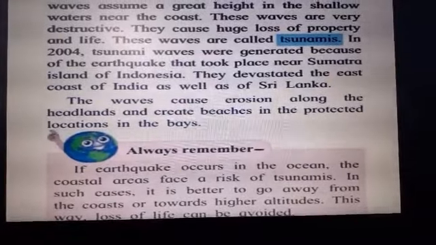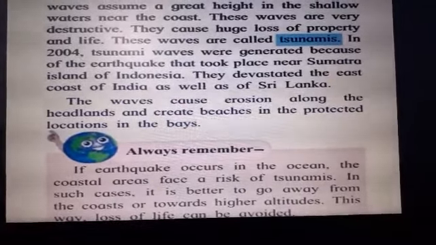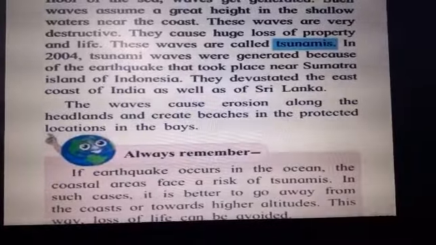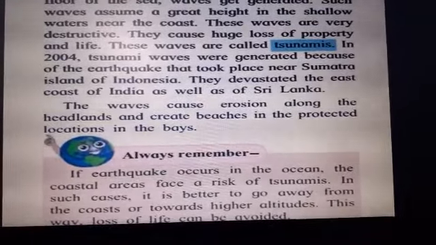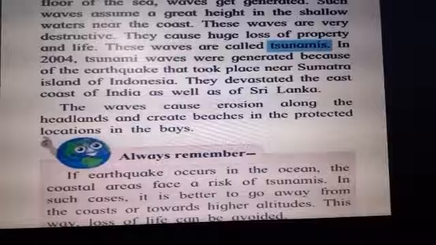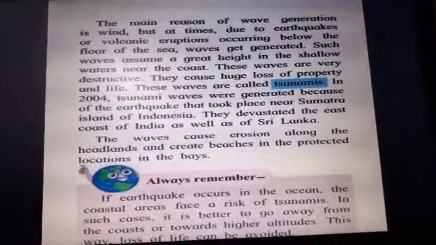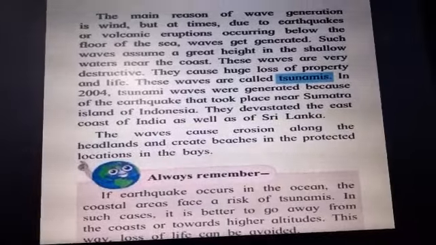I hope you have understood the reasons for wave generation, how the tsunami waves are formed, and the velocity of the wind, which is very, very important in wave generation. Read the lesson carefully, children. Read the lesson once, twice. Listen to the video again and again. And then if any query is there, you can ask.